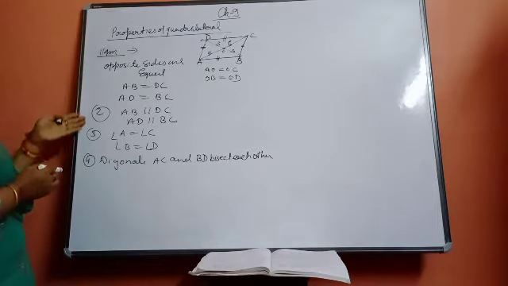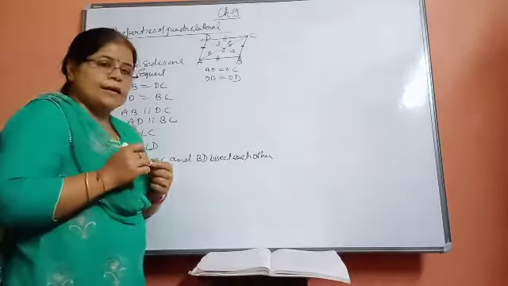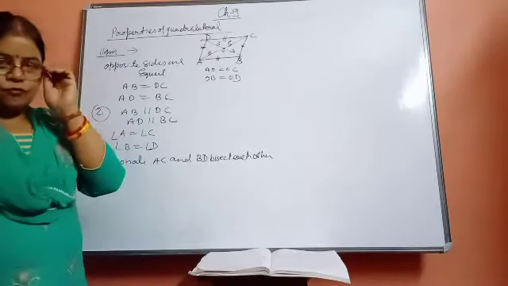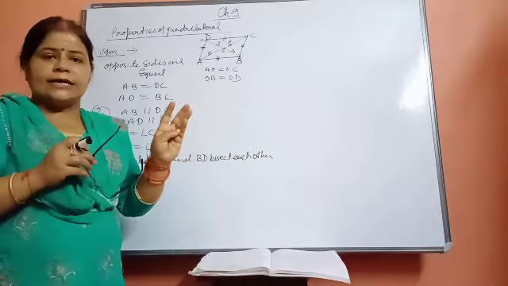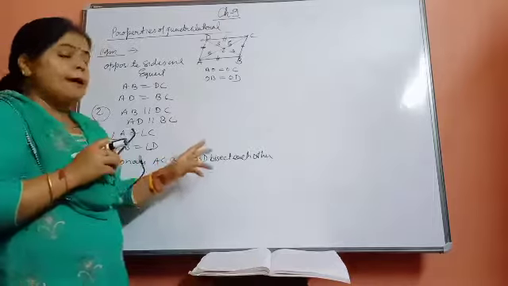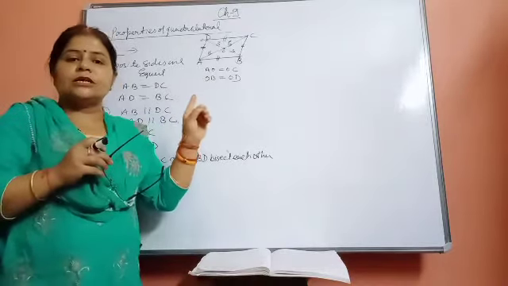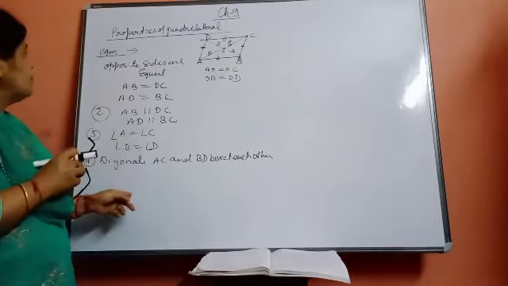These are the properties of the parallelogram. First of all, you have to be clear about the properties of the parallelogram. Opposite angles are equal, opposite sides are equal, opposite sides are parallel, and diagonals bisect each other. These are all the properties of the parallelogram.